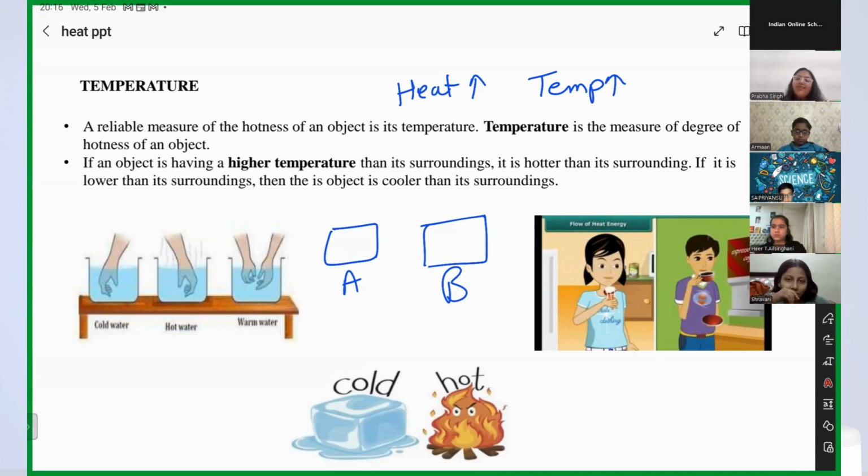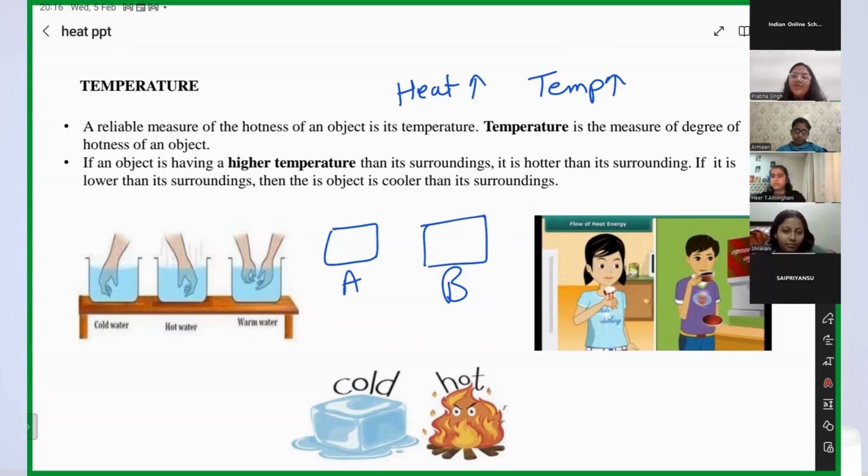Like for that, I have to measure the amount of heat present in that object, right? And the measurement of the amount of heat in the object is called temperature. That's why we say it is the measure of the degree of hotness of an object.